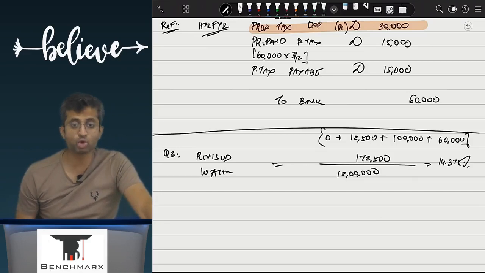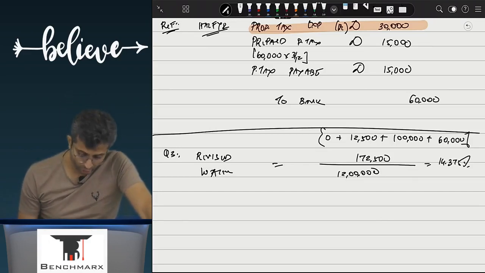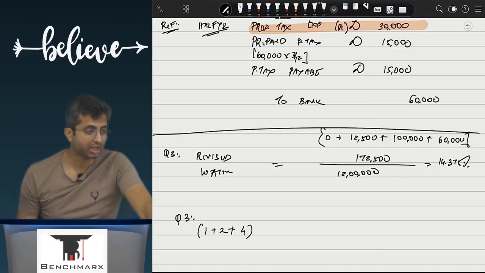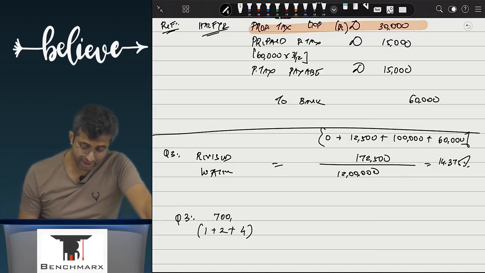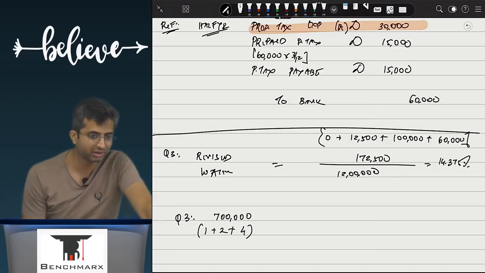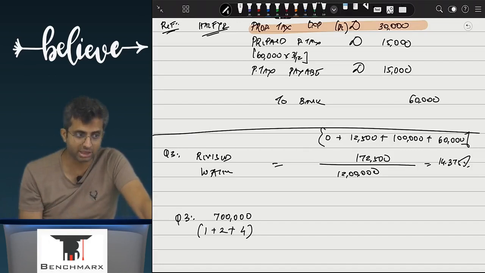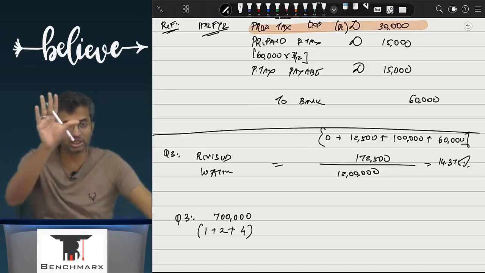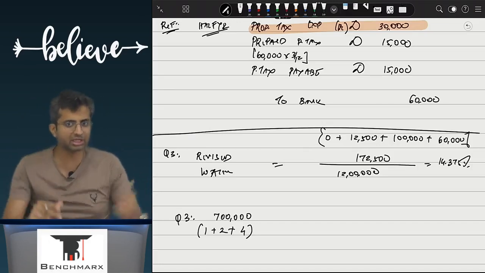अभी past में जो हो गया सो हो गया. So what do we do in quarter 3? We say what is the income earned till date? 1 plus 2 plus 4. That means 7 lakhs is earned till date. Have you done contract costing? AS7? In AS7 what did we do? The stage of completion might change. You say revenue till date less earlier recorded. Remember that? It's the same process.